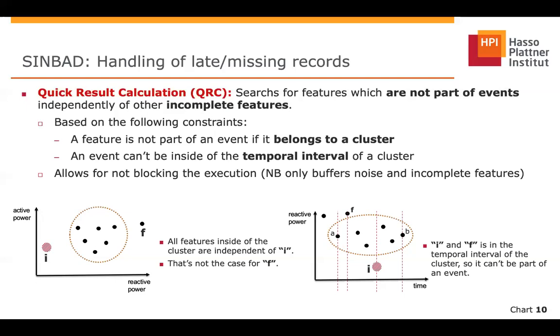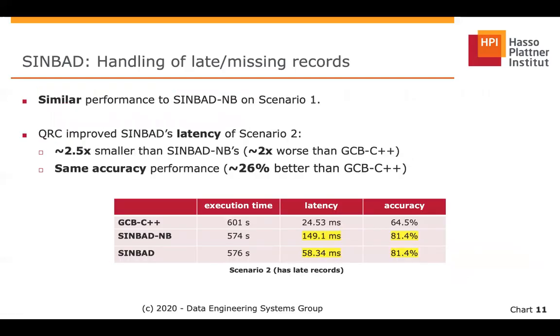Finally, QRC allows the execution not to block completely. While noise buffering is buffering incomplete features, QRC sends results to features which are surely not an event. Here we can observe the performance of Simbad with QRC. In the table below, we can notice that QRC managed to reduce the latency resulting from waiting late records by around 2.5 times. Now it is around 2 times worse than the latency of GCB C++. At the same time, Simbad maintains an accuracy of 26% better than GCB C++.